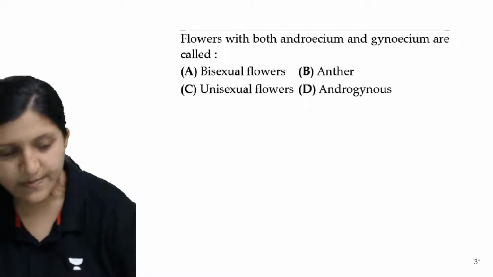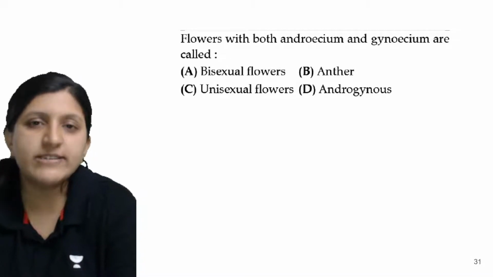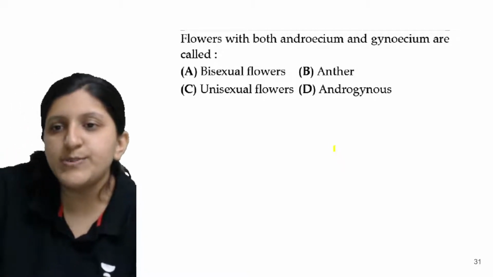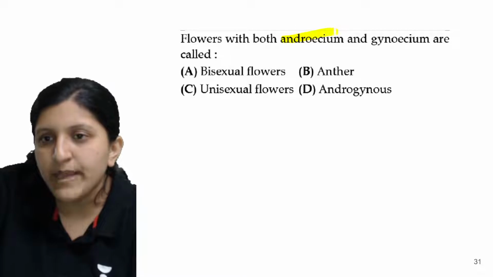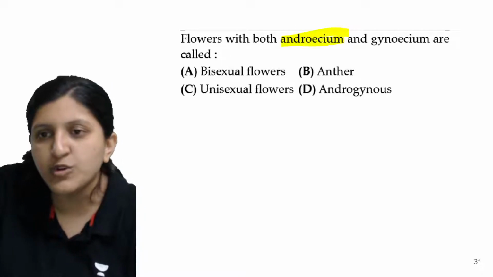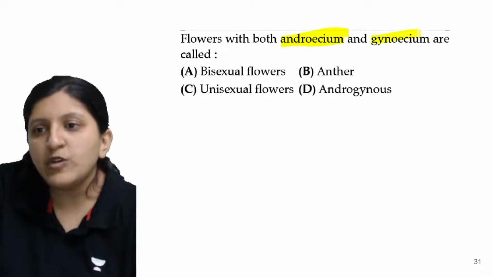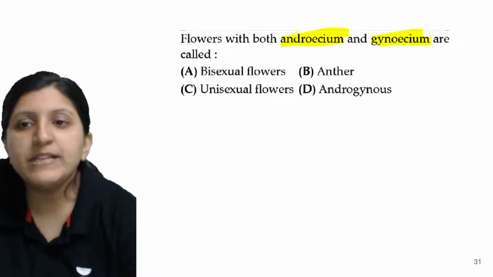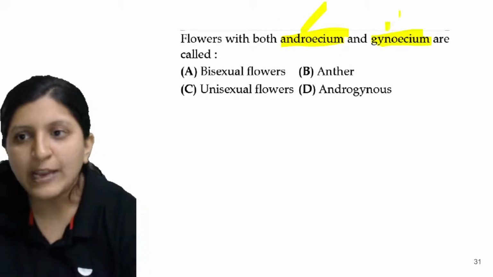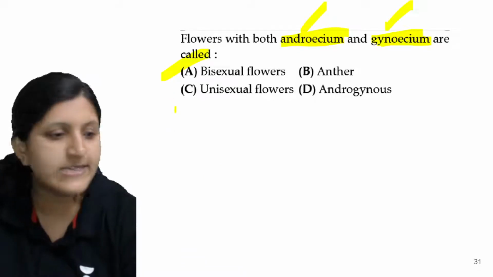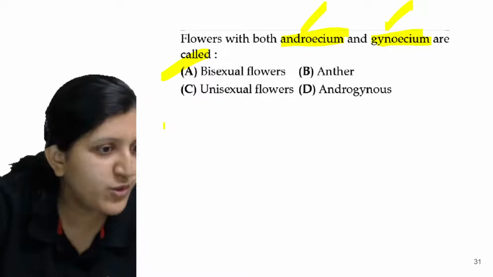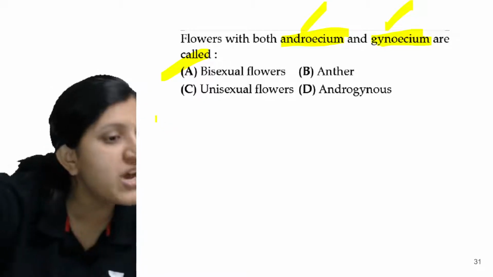No idea on this? The flower is having a male reproductive part also. That is this part what you see. So this one is the male reproductive part, that is androecium, and the gynoecium is there. So this is a female reproductive part. That means both androecium and gynoecium are present. So this one is a bisexual flower. Yes, that's right. So Sushant is here.